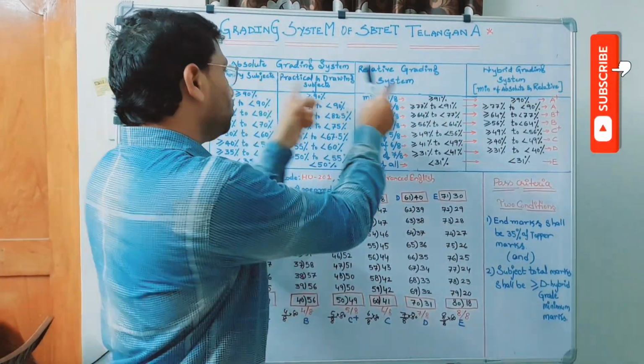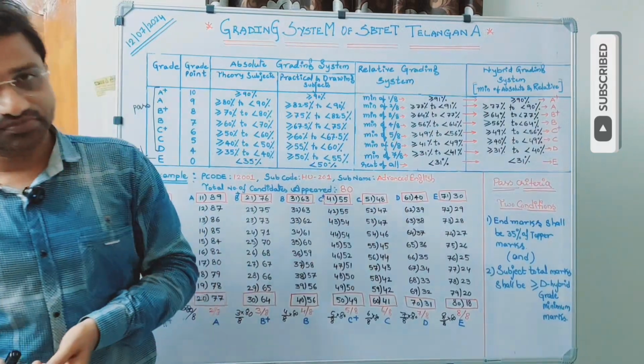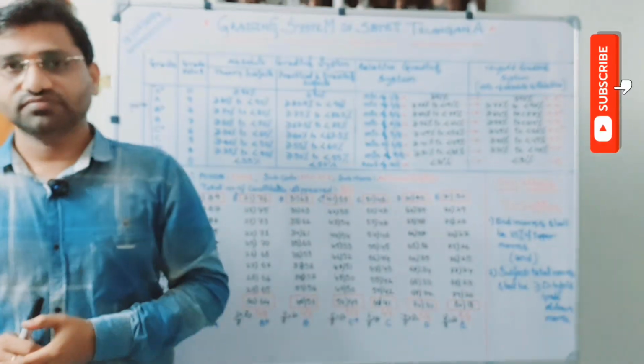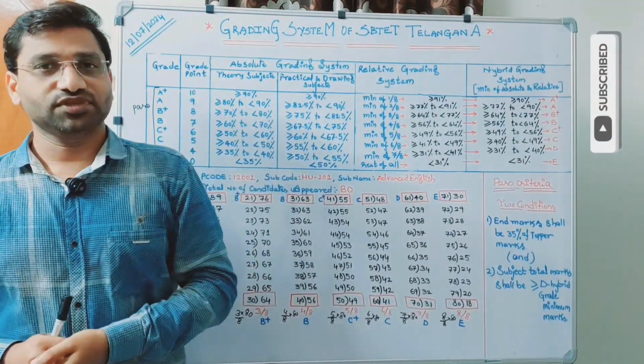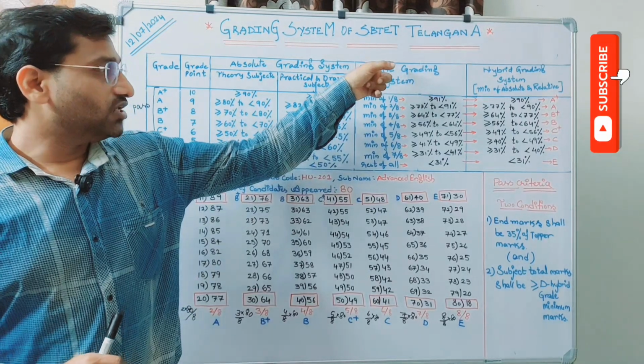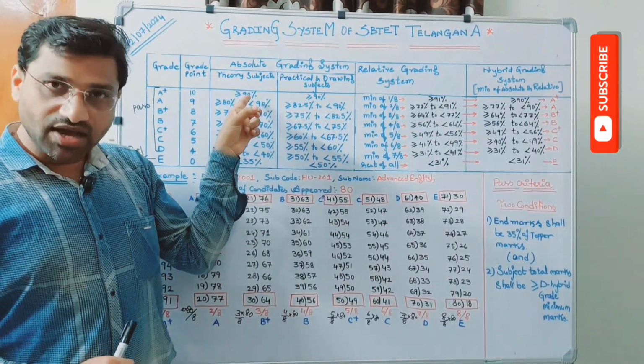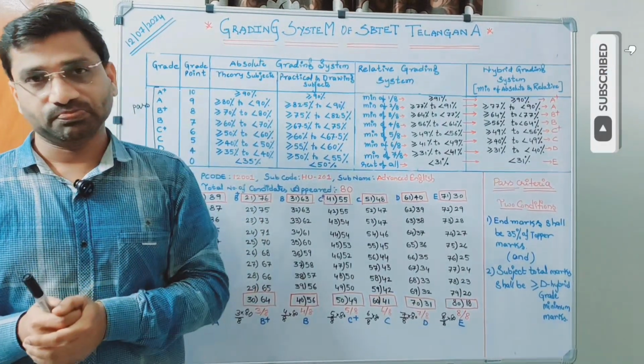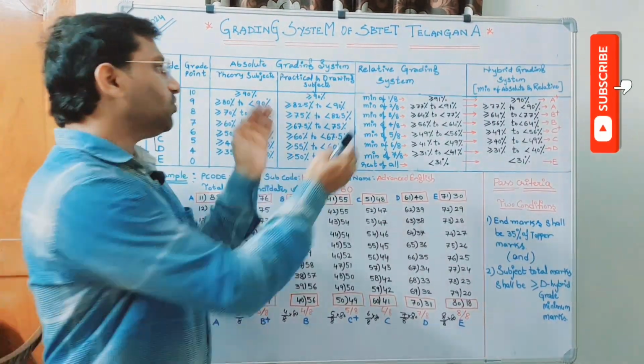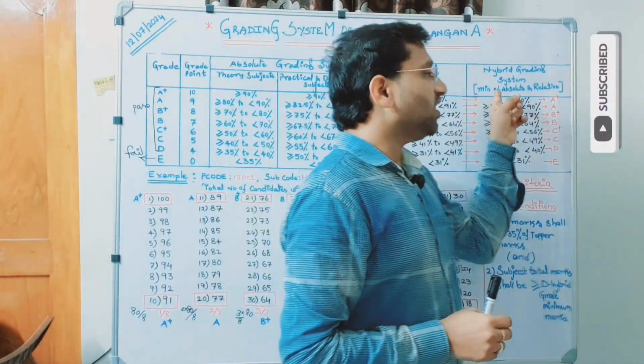So out of these two, which one is a benefit to the student? Absolute is a benefit, but not the relative. The candidates who secured 90 marks out of 100 will get A plus. So therefore, out of these two, we should take the minimum.